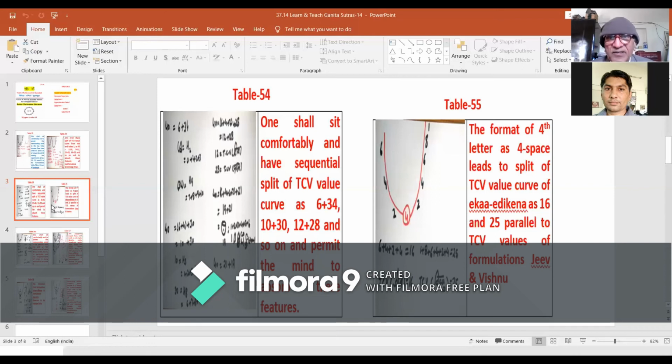A step ahead, the values will be 12 and 28, where 12 is the value of Shiv and 28 is the value of Brahm: Shiv, Brahm. Value 12 is the TC value of Yog, so it becomes Brahm Yog. It is this reach of this transcendence format which deserves to be sequentially absorbed.